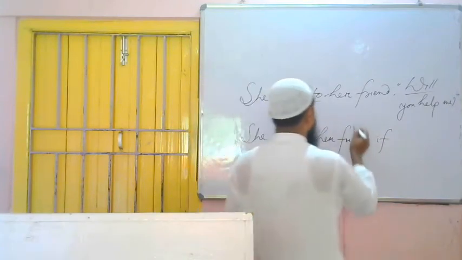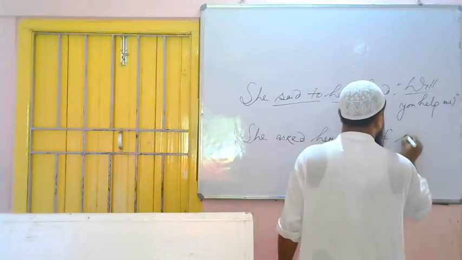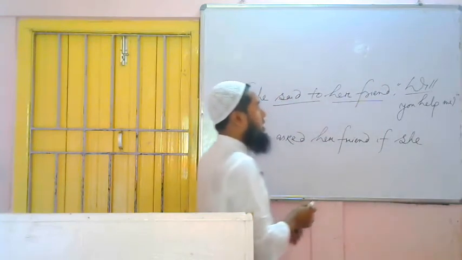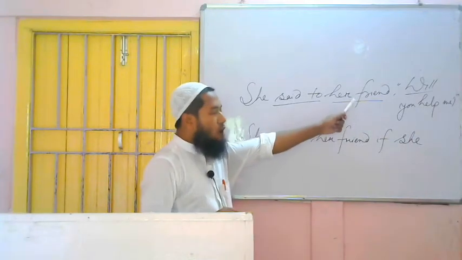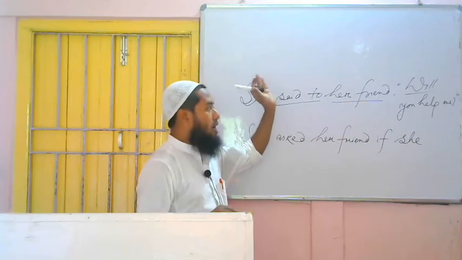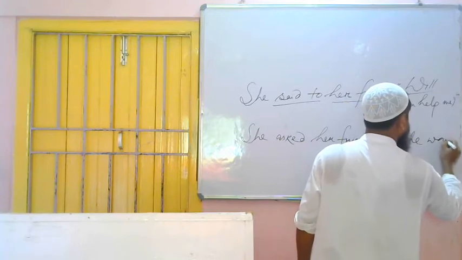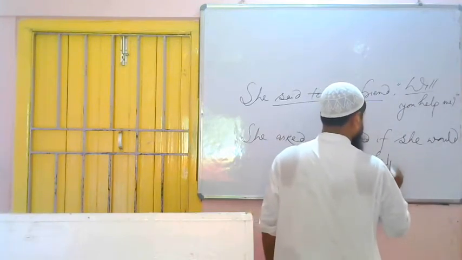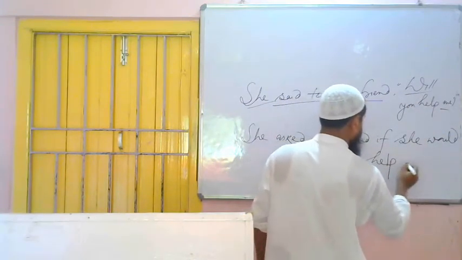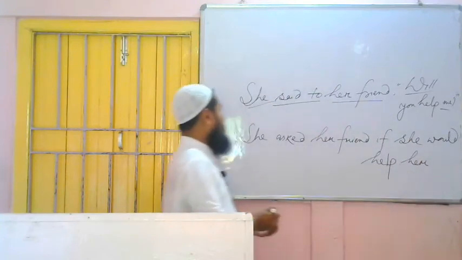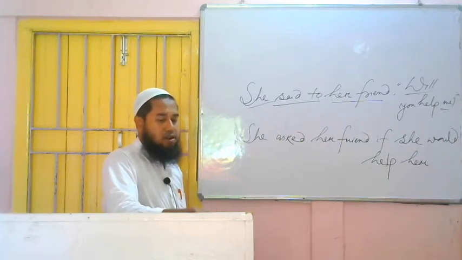So you means what? She asked her friend. Her friend is what? Assertive. So if she, and you will help me. We have changed you to she, and now will become what? Would. It is said by me earlier already. If she would help her. That means she is asking whether her friend will help her. She asked her friend if she would help her.